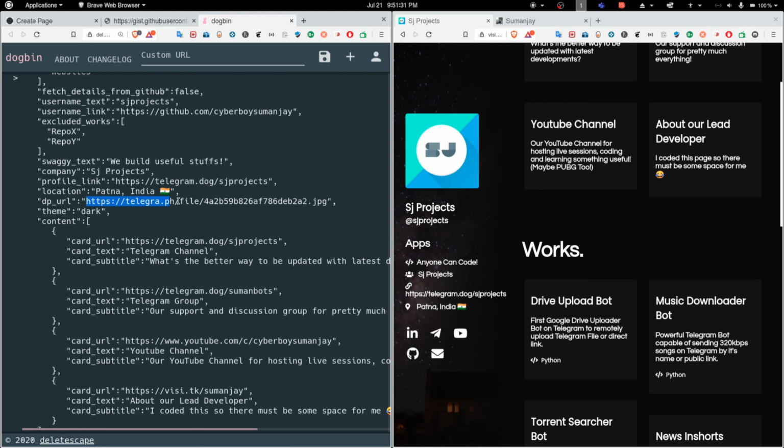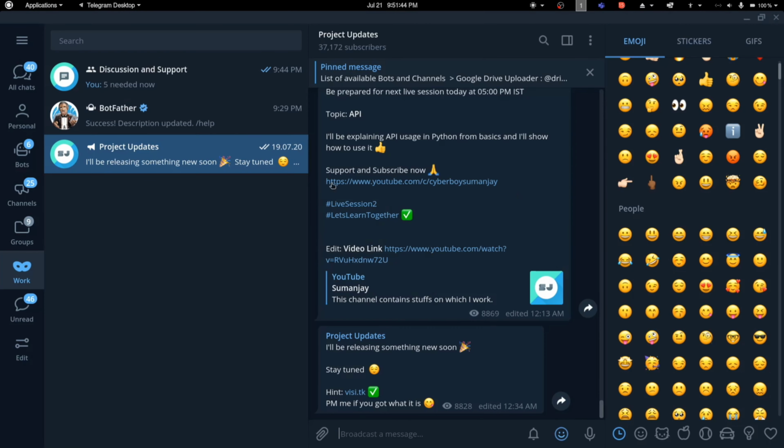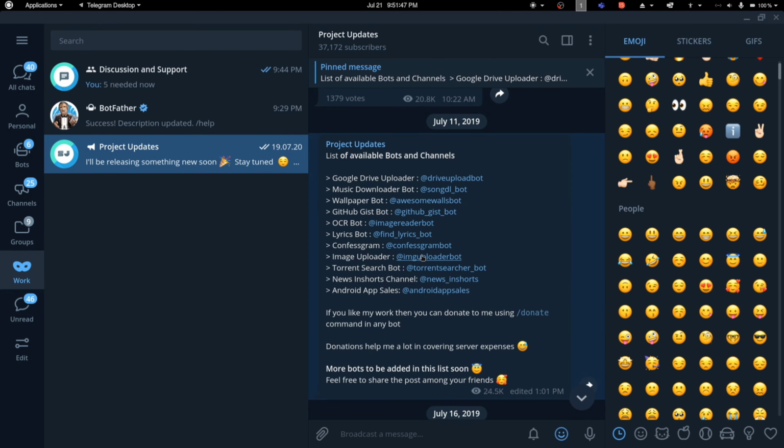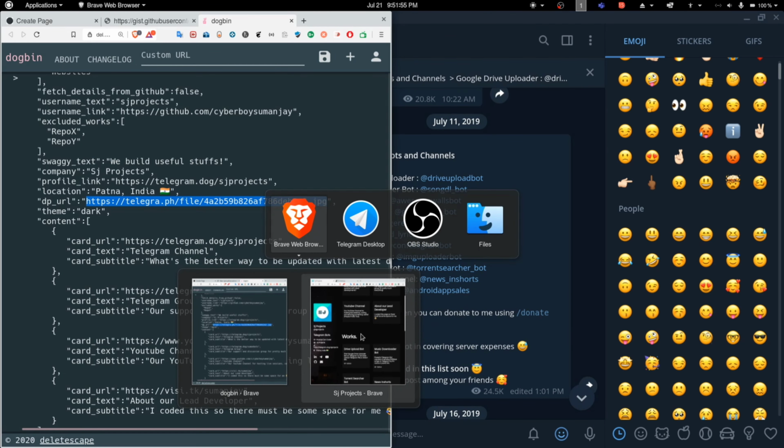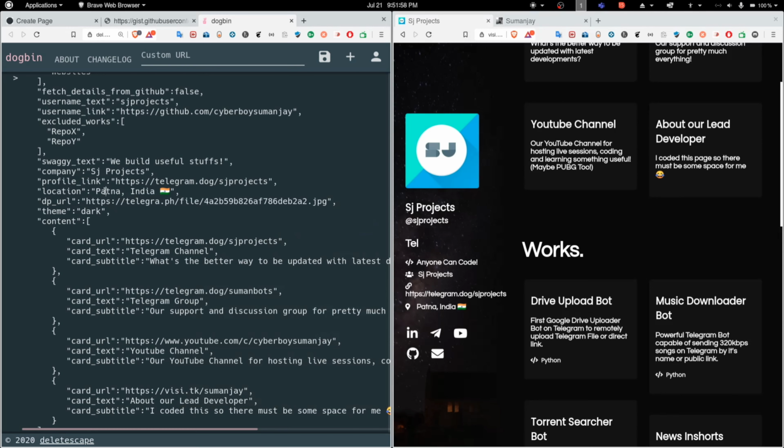And DP URL, if you are setting it to manual, then you have to set a DP URL. You can use the image uploader bot to get a permanent link of your image. Just send the DP to the image uploader bot, which is there on Telegram. You can find the link in the pinned section, image uploader bot. So all you need to do is send an image, and it will send you a direct link of that image, and you can use that as your DP or whatever you want. And this is only required if you are setting it to manual, right? That is, if it is false, else it will fetch from the GitHub itself.